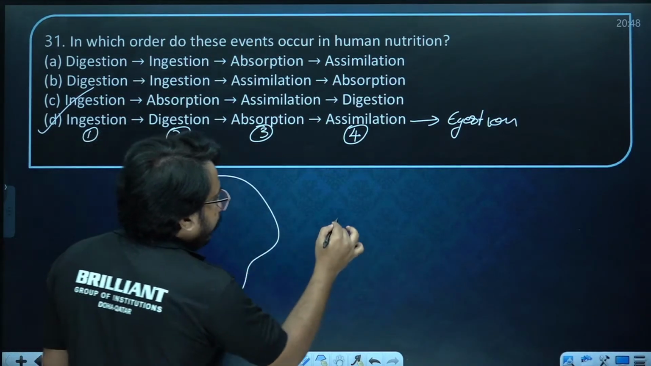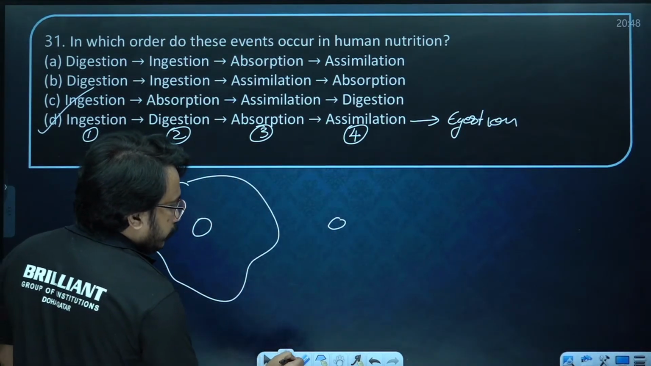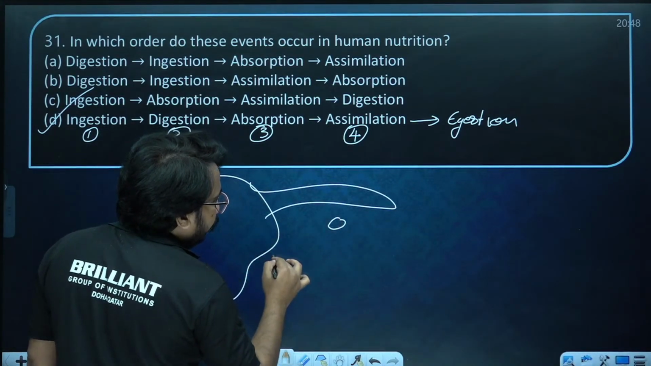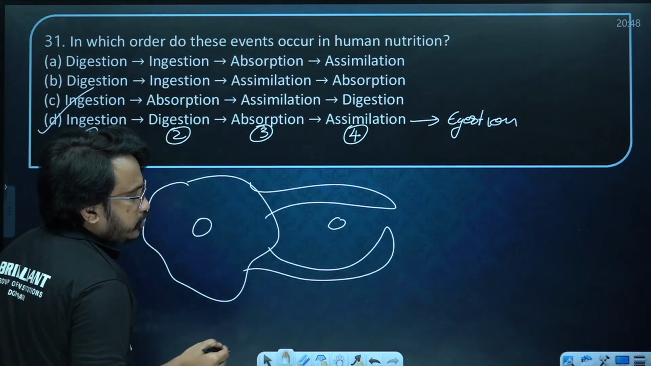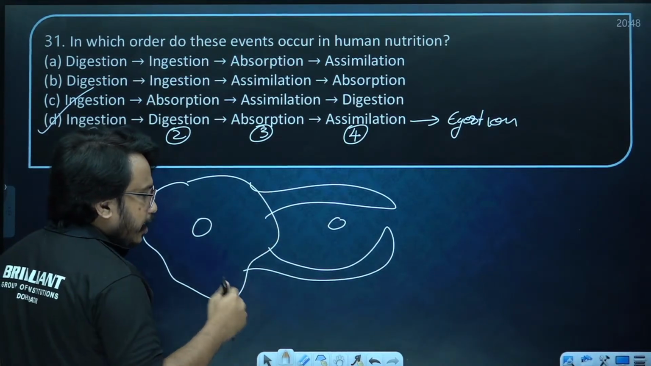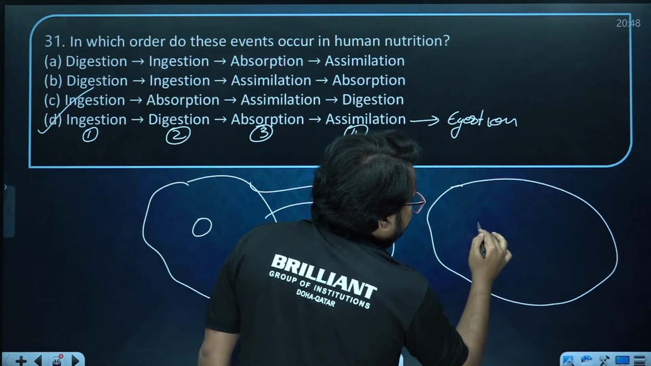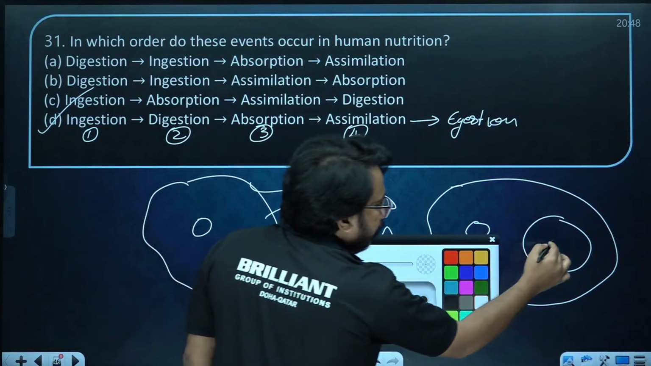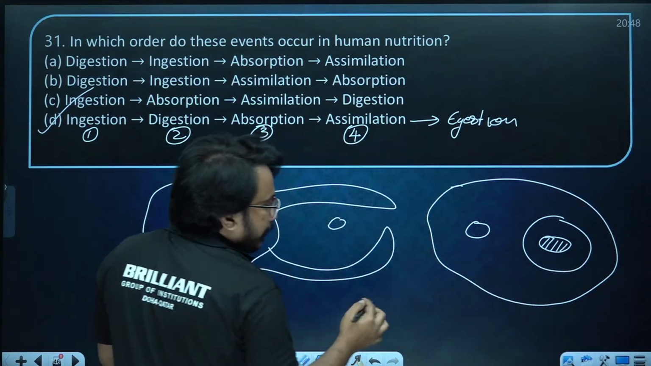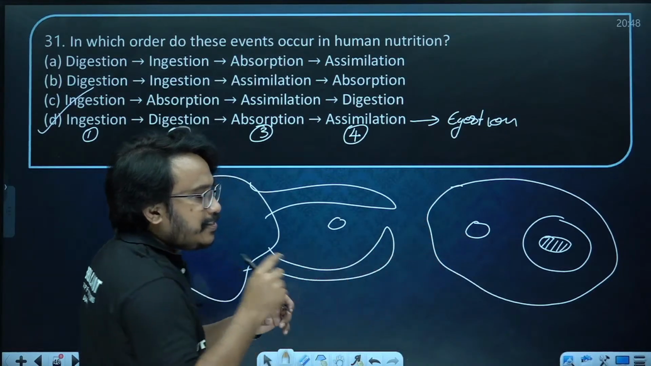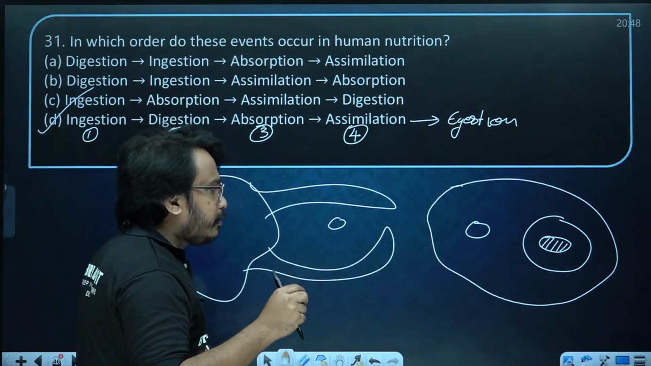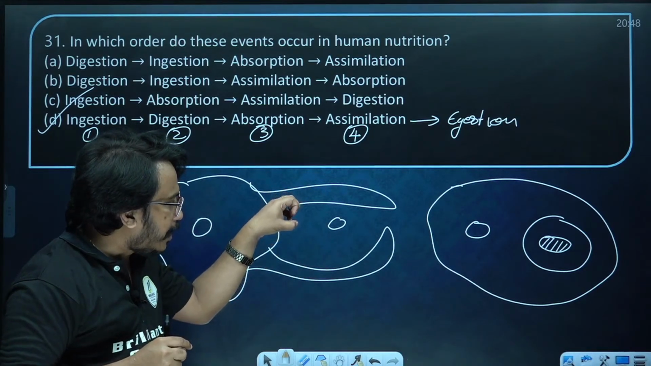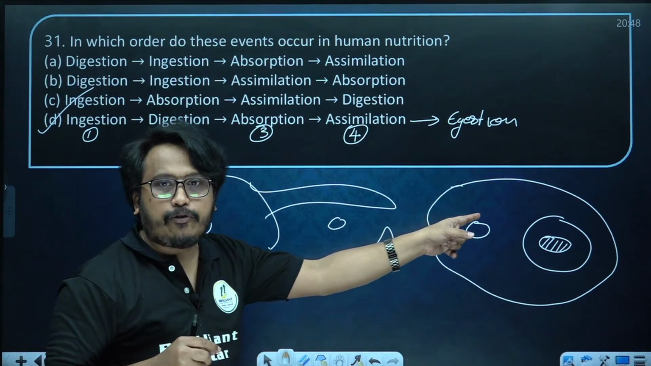Amoeba will be engulfing a food particle by producing a finger-like projection. That finger-like projection is called pseudopodia, and they will cover the particle in order to form a food vacuole. Inside the food vacuole, the food particle is present. This process is ingestion, and it is phagocytosis. Amoeba produces a finger-like projection, engulfs the food particle, and produces a food vacuole.